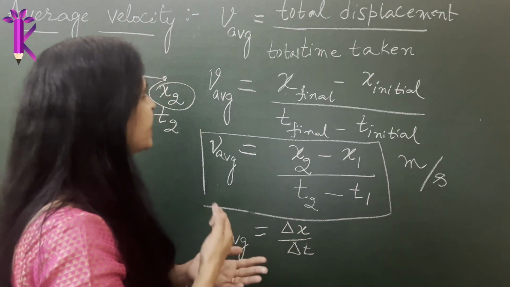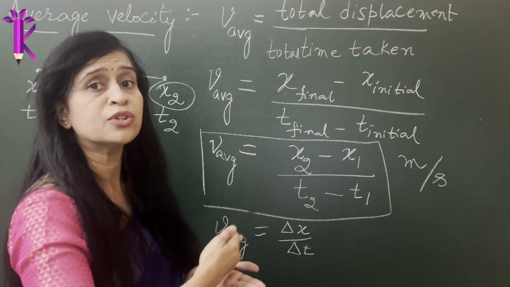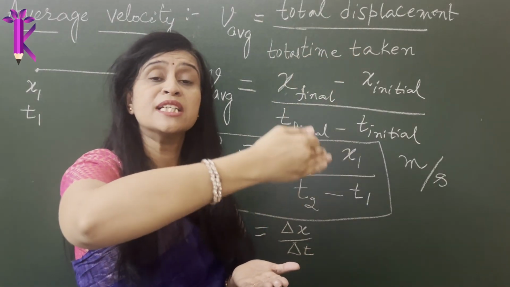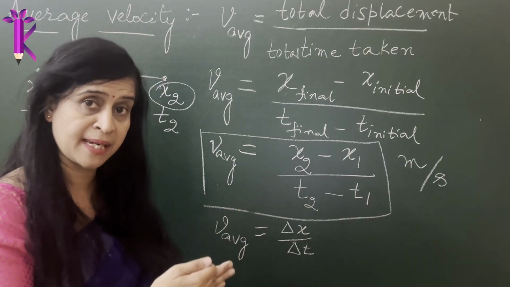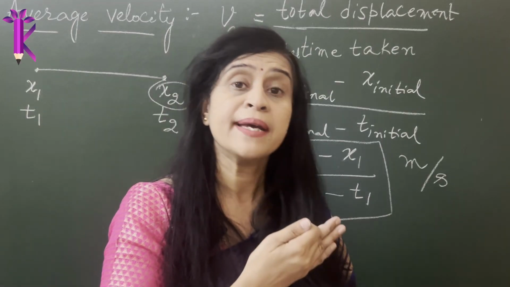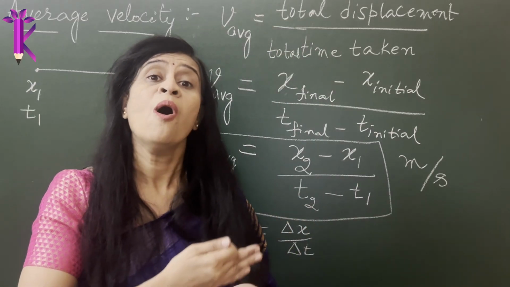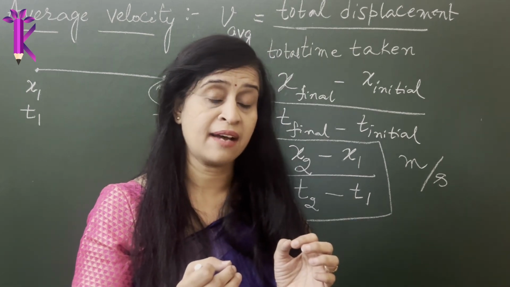So what is average velocity? Average velocity is the total displacement of an object divided by the total time taken to cover that displacement. Now why am I calling it displacement and not distance? Because when we are calculating the average velocity, we are also bothered about the direction in which the point object is traveling.